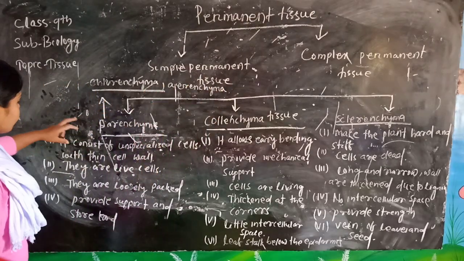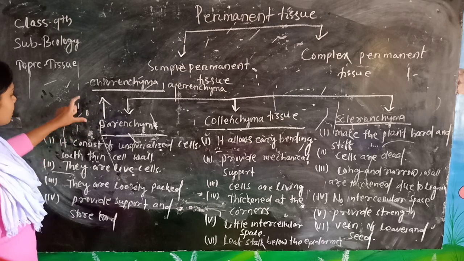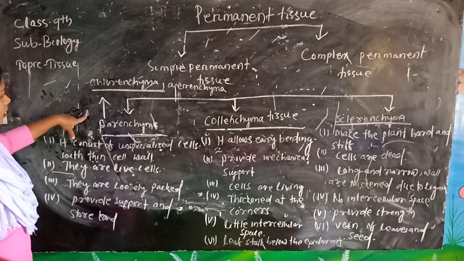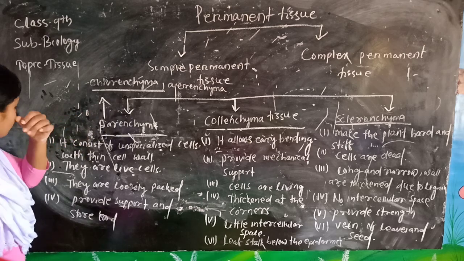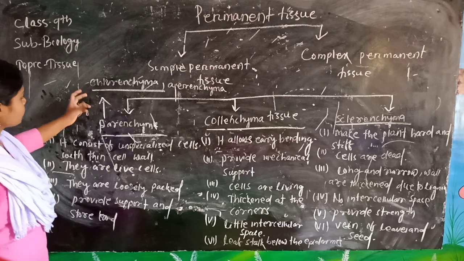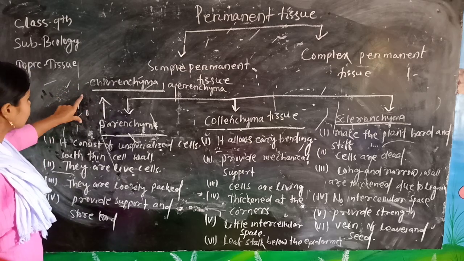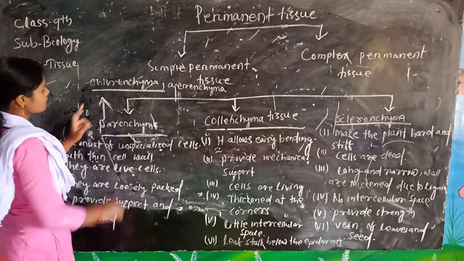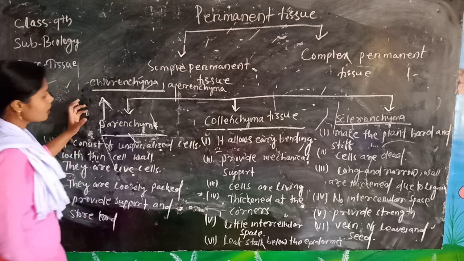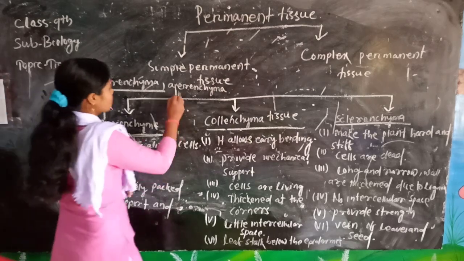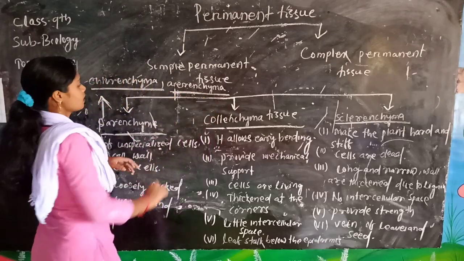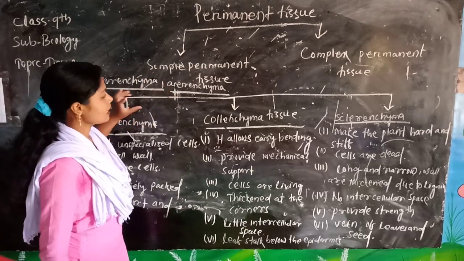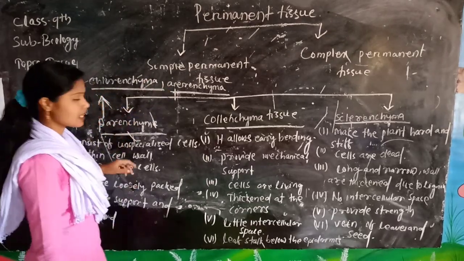Chlorenchyma, in some conditions, has chlorophyll pigment and it synthesizes food, that means it carries out photosynthesis. Because of that it synthesizes food. Then next is aerenchyma. Because of this, plants float on the water, because in this tissue large intercellular spaces are present inside the cells.